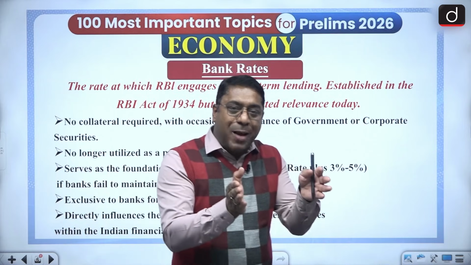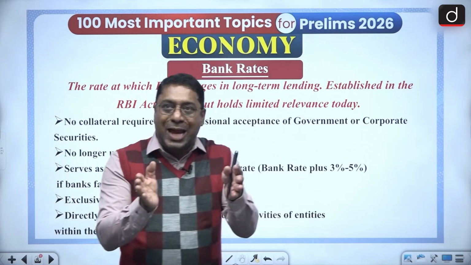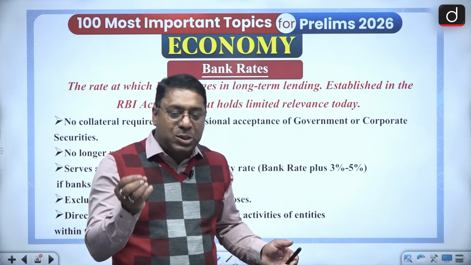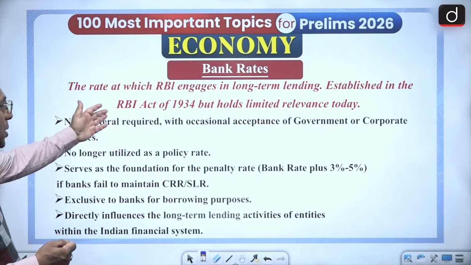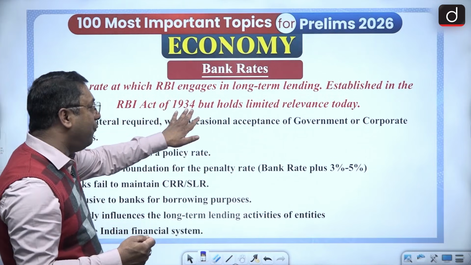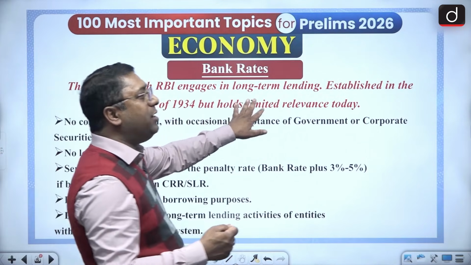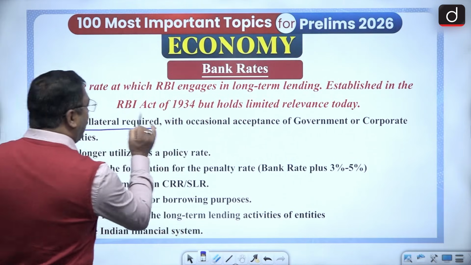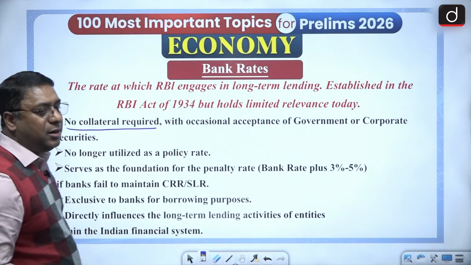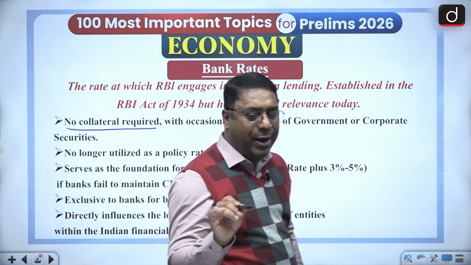And this bank rate was established in the RBI Act of 1934, but it holds limited relevance as of today. And here, no collateral is required. Remember it, there is no collateral required.